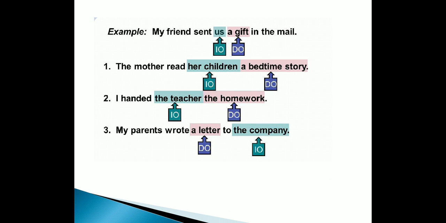Next sentence, the mother read her children a bedtime story. The mother read a bedtime story for whom? Her children. That's why her children is the indirect object. Number 2, I handed the teacher the homework. I handed the homework for whom? The teacher. So the teacher is the indirect object. My parents wrote a letter to the company. My parents wrote a letter to whom? To the company. So the company is an indirect object.